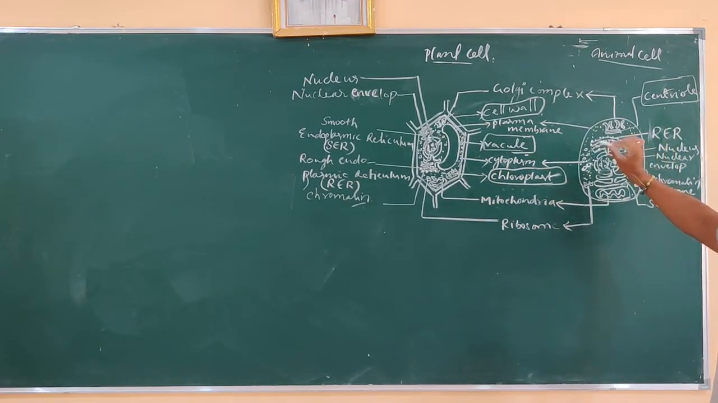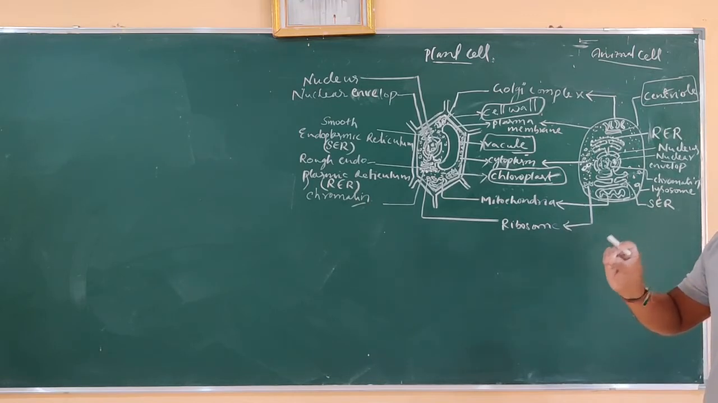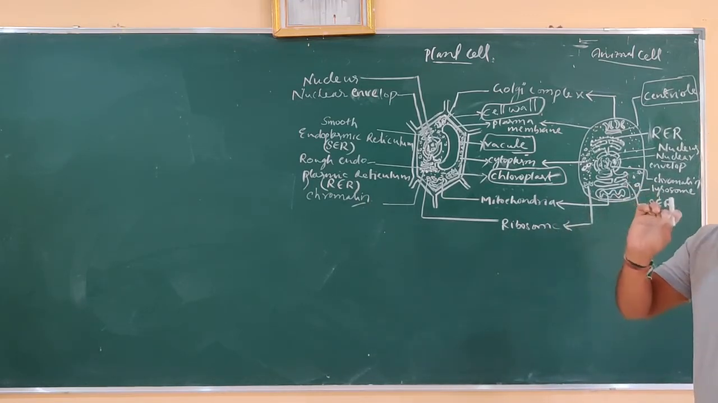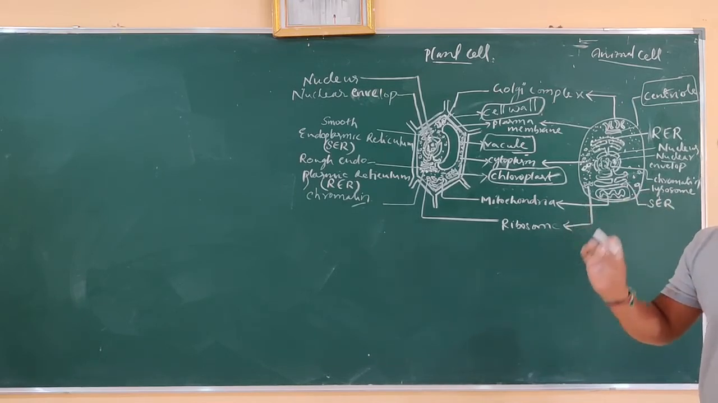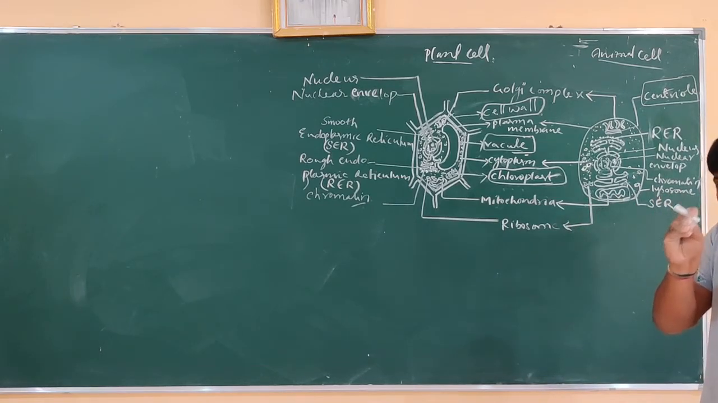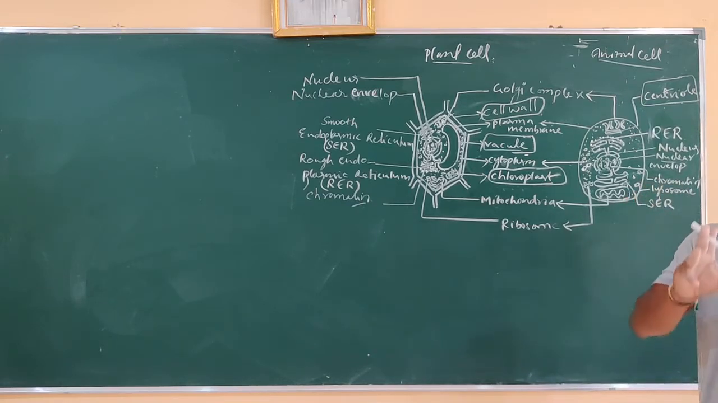If this endoplasmic reticulum consists of some granule-like structures called ribosomes on the membrane, they are called rough endoplasmic reticulum. So, what is rough endoplasmic reticulum? If the endoplasmic reticulum consists of granules of ribosomes, that is rough endoplasmic reticulum.